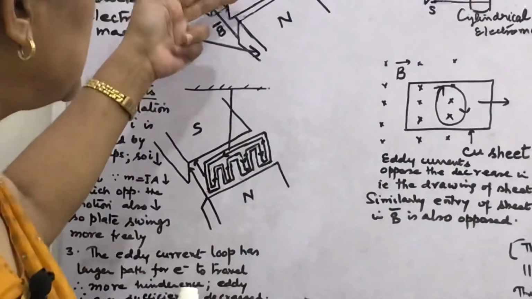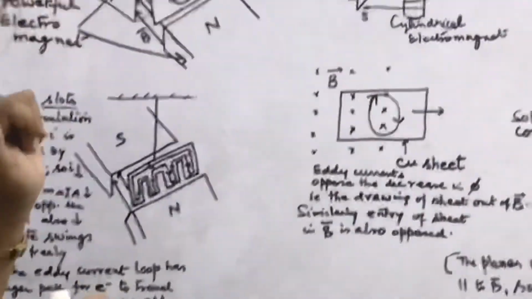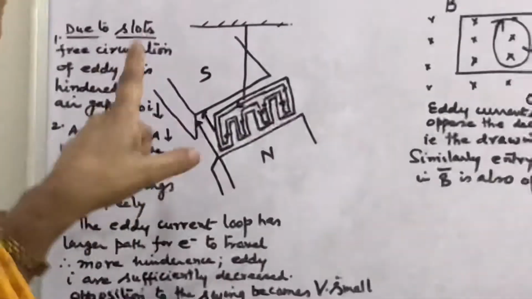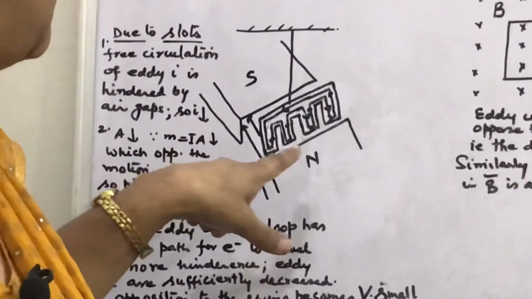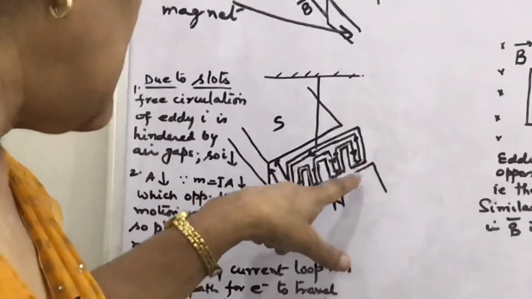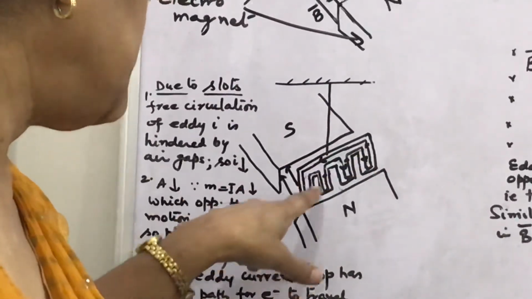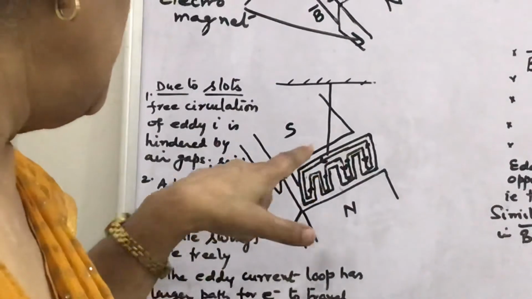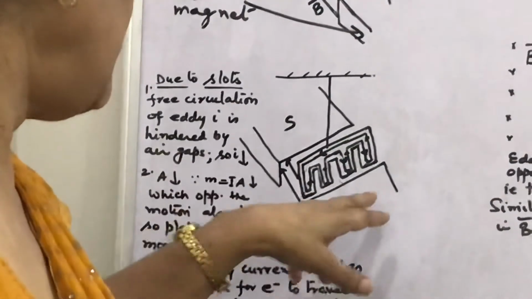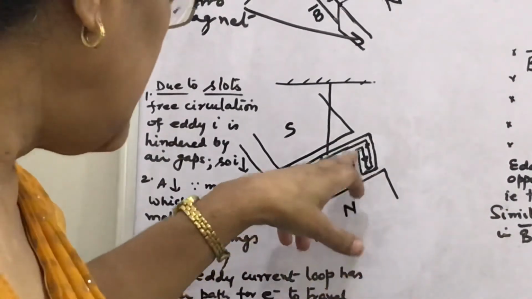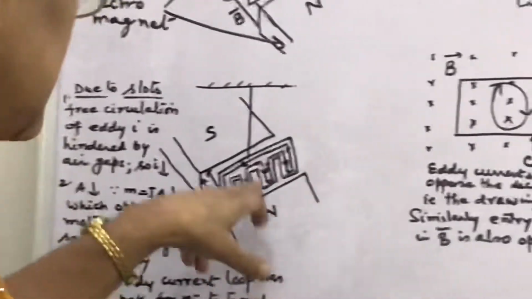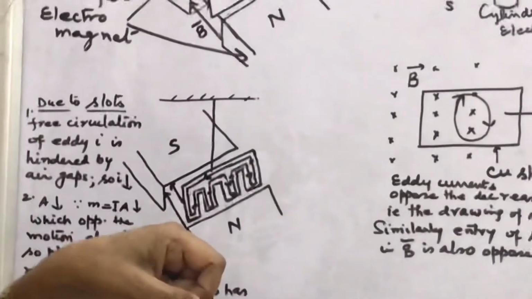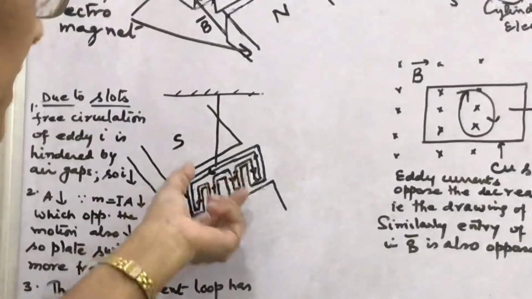Here, if the same copper plate is slotted, then what happens? Firstly, the free circulation of eddy currents, as I have shown here, is hindered by the air gaps. This hindrance produced by air gaps decreases the eddy current.